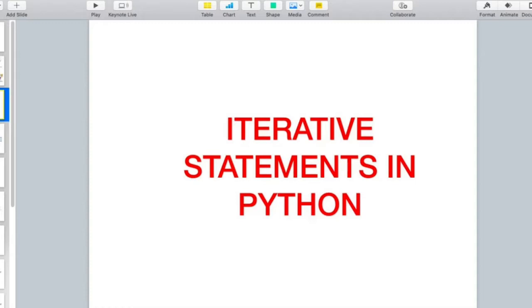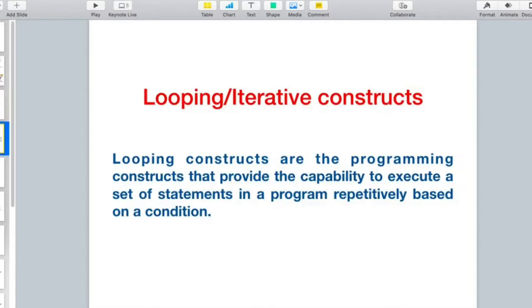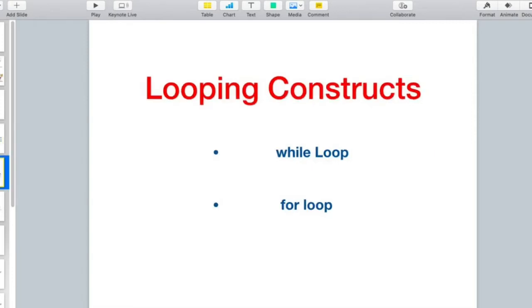iterative statements. Iterative statements are provided in any programming language, and they are a powerful feature of any language. These iterative statements are also known as looping constructs. They provide the capability to execute a set of statements in a program repetitively based on a condition. That is, if I want to repeat some set of statements again and again, I can use the looping constructs, and Python provides two loops, while and for loop.